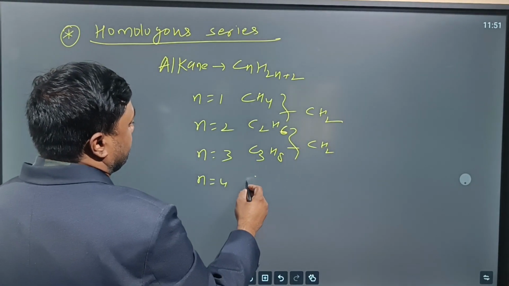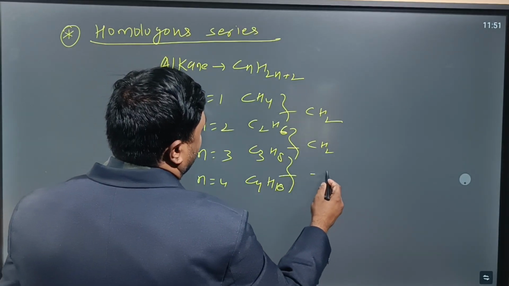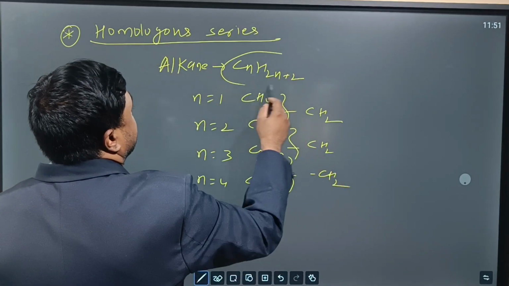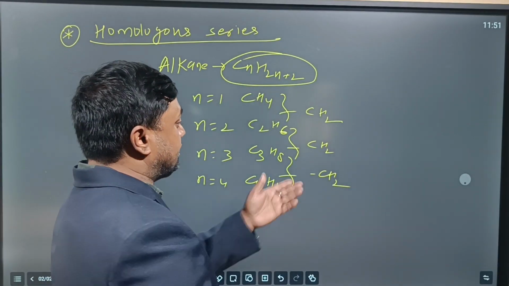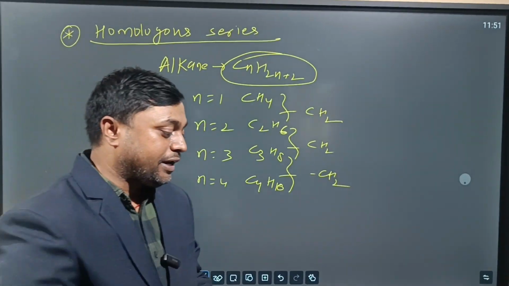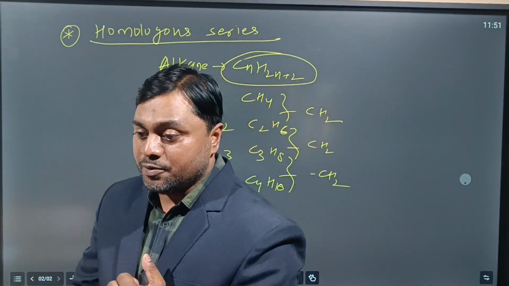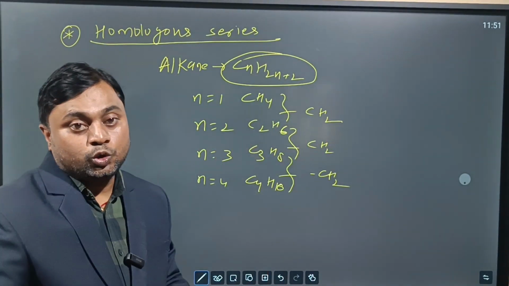Take n is equal to 4, C4H10. So there is a difference again of a CH2 group. So they have the same general formula, in which successive members differ by a CH2 group. This is the definition. If they ask you for properties or characteristics, you can say they have the same general formula and they differ by a CH2 group.